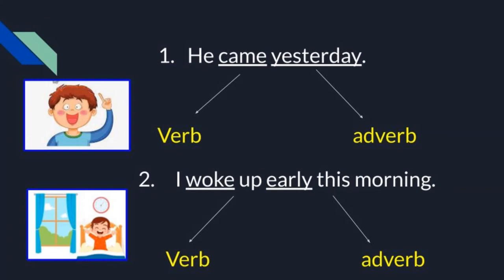I woke up early this morning. The second one also tells us about the time. I woke up early. It means when. Here the verb is woke and the adverb is early. Already we have seen that early is the keyword. Early is the adverb. So the two sentences tell about the time when something happened.